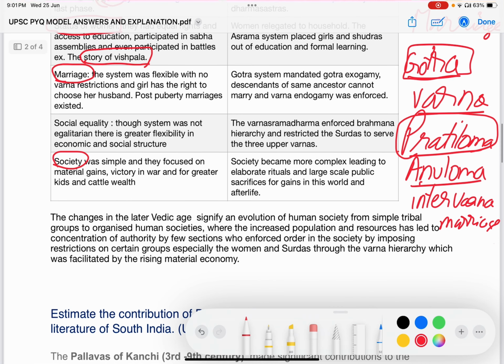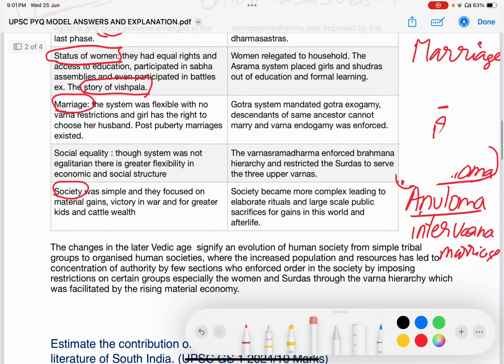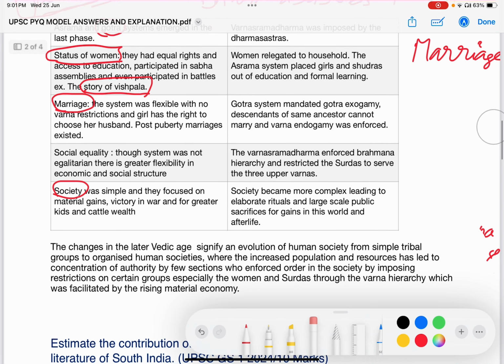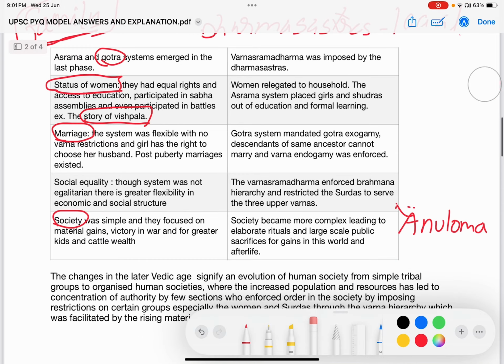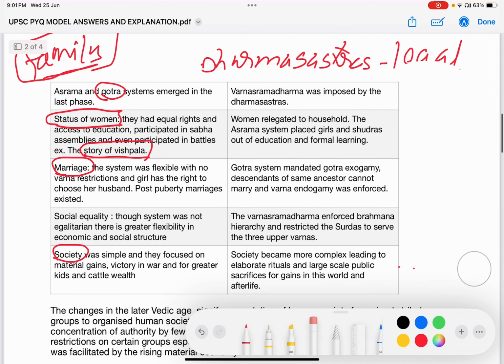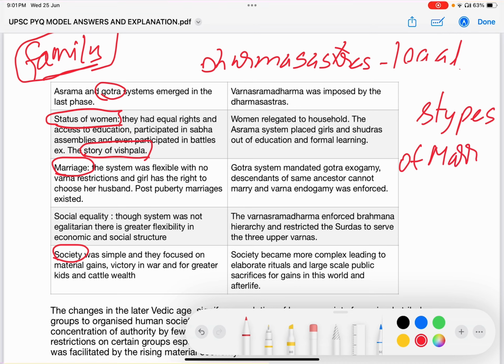Similarly, apart from these interesting developments in the later Vedic period, the period also witnessed other important developments in the form of crystallizing eight types of marriages. Eight types of marriages emerged in this period.